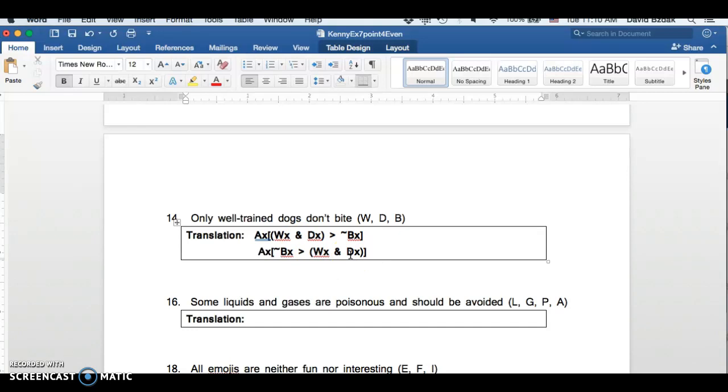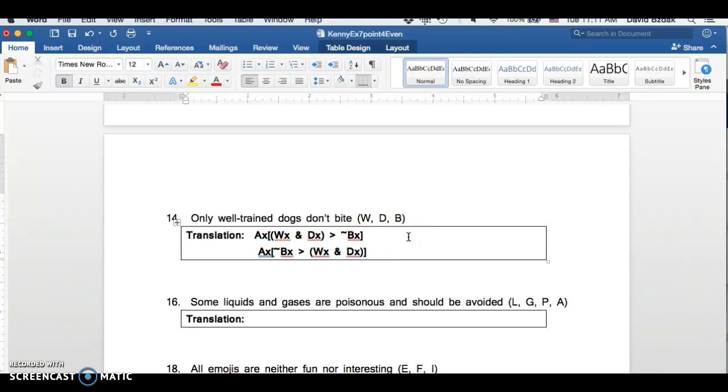That's the easiest way to do things for "only." So this says no well-trained dogs bite, but this says for all x, if x doesn't bite, then x is a well-trained dog. So only well-trained dogs don't bite. That's a good rule of thumb.